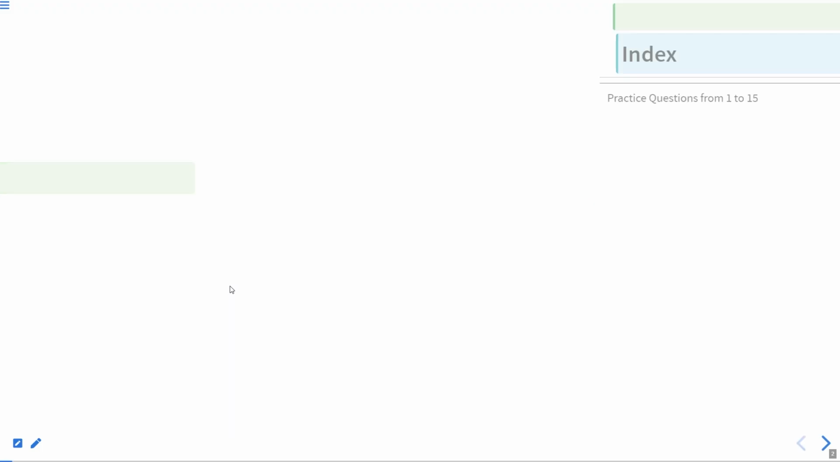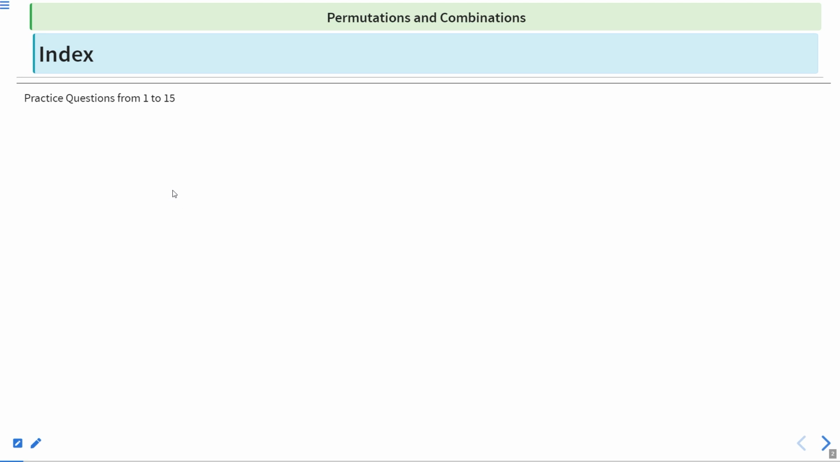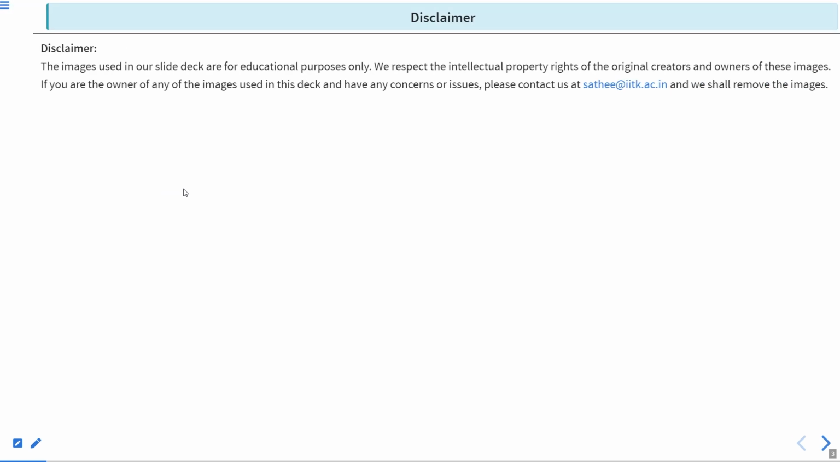Hello everyone. In today's lecture, we will see some questions based on permutations and combinations. So let's start. Practice questions from 1 to 15.